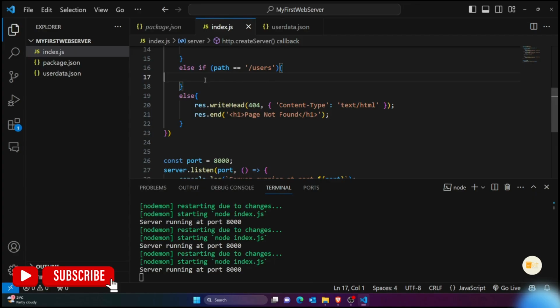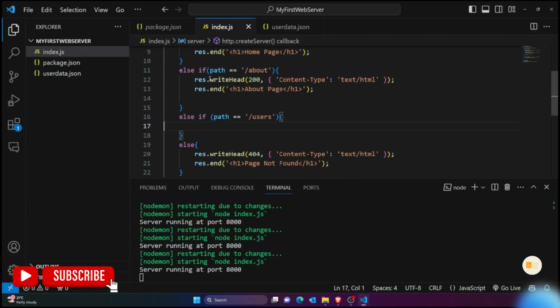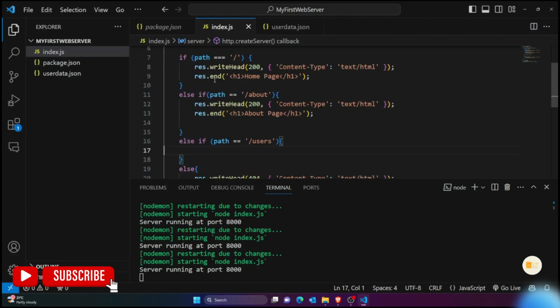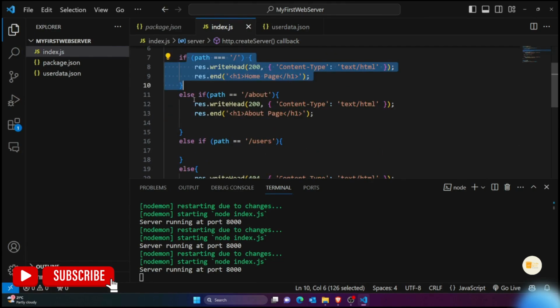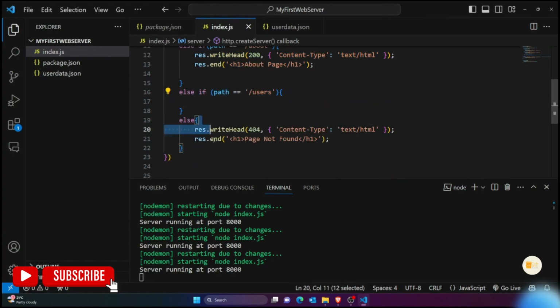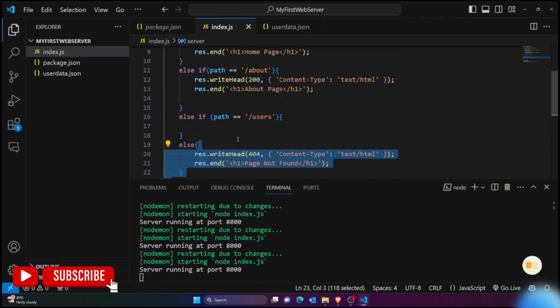So here I'm just saying that if path is users, for example, and also by default you would be getting a lot of methods like get, post, update, delete. We'll understand that later on. By default the method here is get method. Okay, get method. But yeah, you might later on see different methods, but right now let's stick with get method. We'll just understand what is get method, right? So right now you can have this.